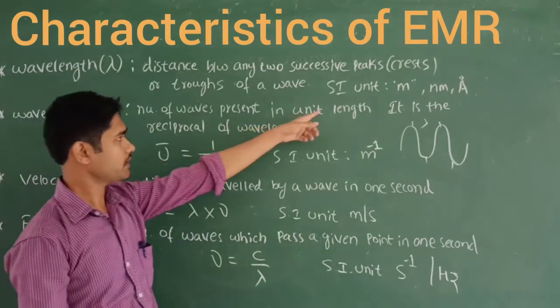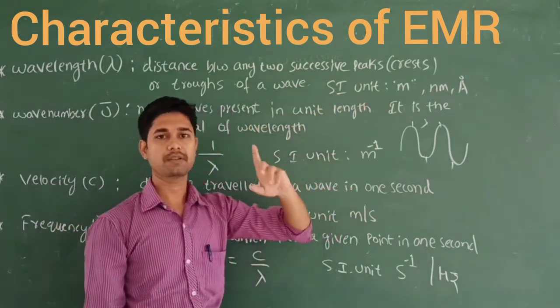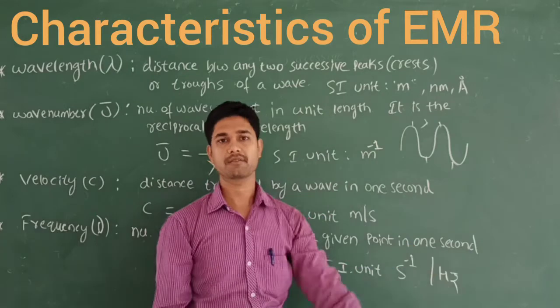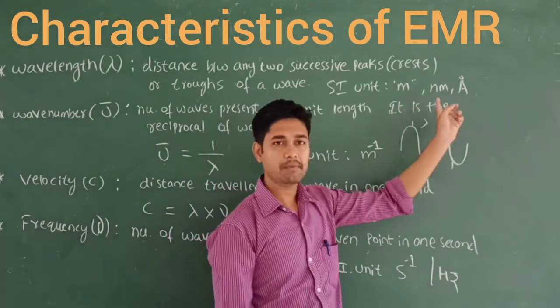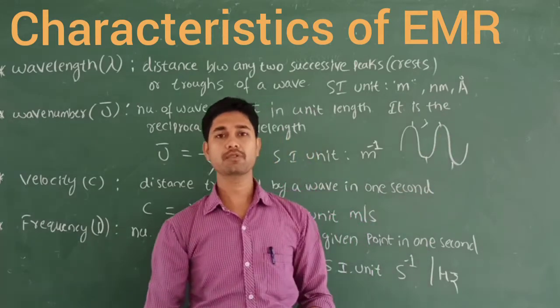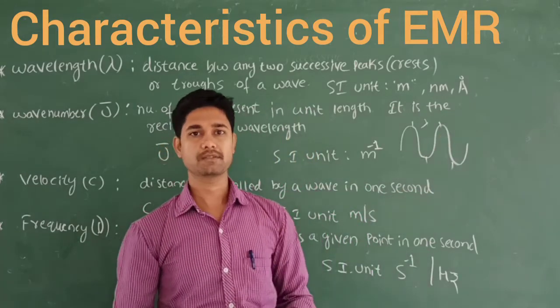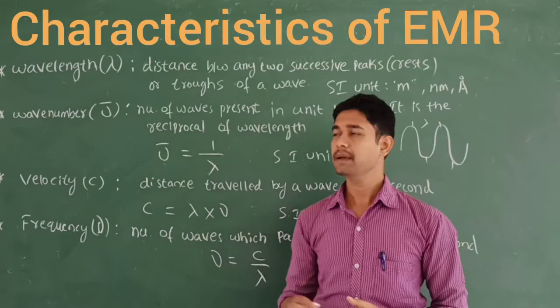And its SI unit is written in meter, or also nanometer. 1 nanometer is equal to 10 raised to minus 9 meter. And it can also be written in angstrom. 1 angstrom is equal to 10 raised to minus 10 meter. So totally, the wavelength can be measured in meter.